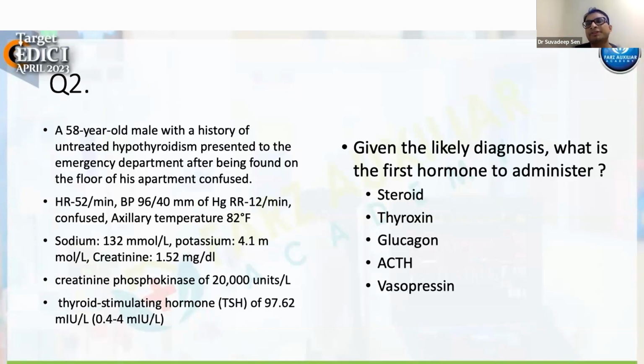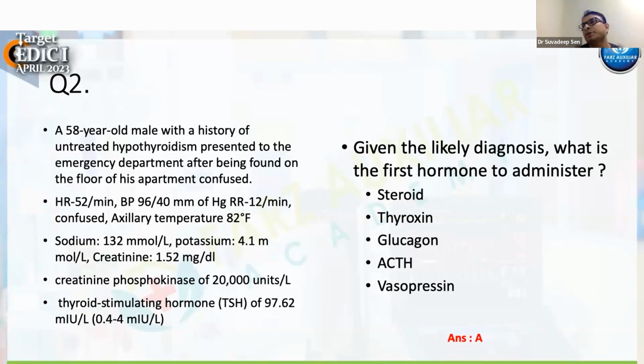Why? Because most of the time, myxedema coma is a clinical syndrome, and sometimes they are associated with some form of hypoaldosteronism and hypocortisolism. In that case, if we give thyroxine first, without giving steroid, this kind of patient can go into adrenal crisis, because thyroxine will metabolize the existing cortisol in the body, and that will precipitate the adrenal crisis. So always give a 100 milligram hydrocortisone bolus before administering thyroxine. That is the mandatory thing.